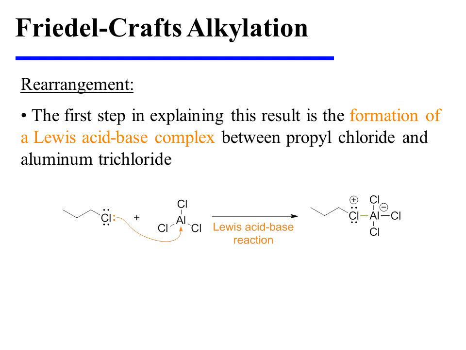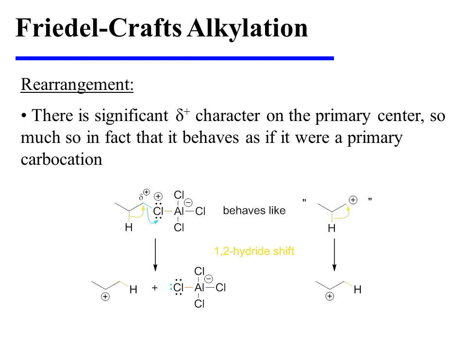The first step in explaining this result is the formation of the Lewis acid-base complex between propyl chloride and aluminum trichloride. There is significant partial positive character on the primary center. So much so, in fact, that it behaves as if it were a primary carbocation.